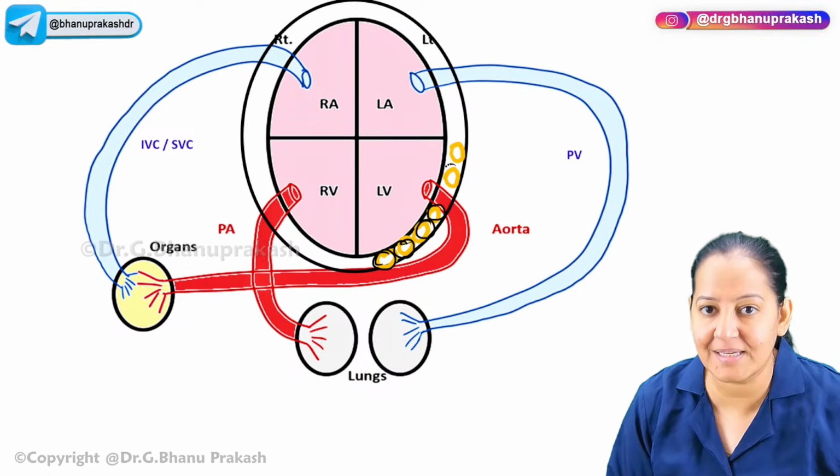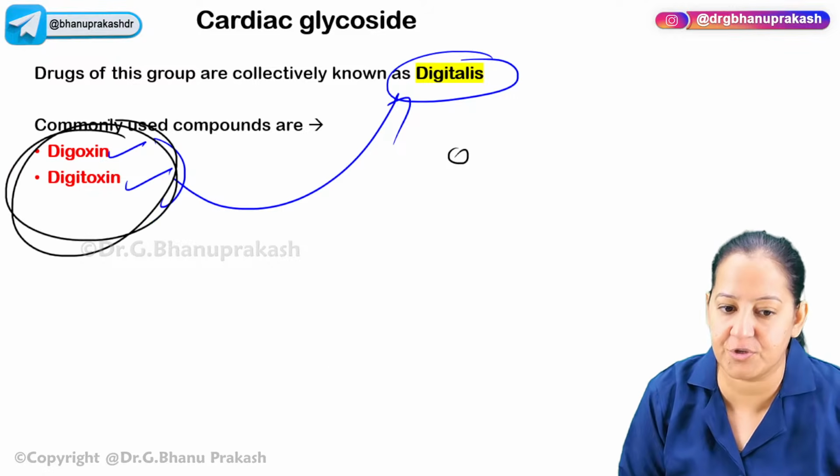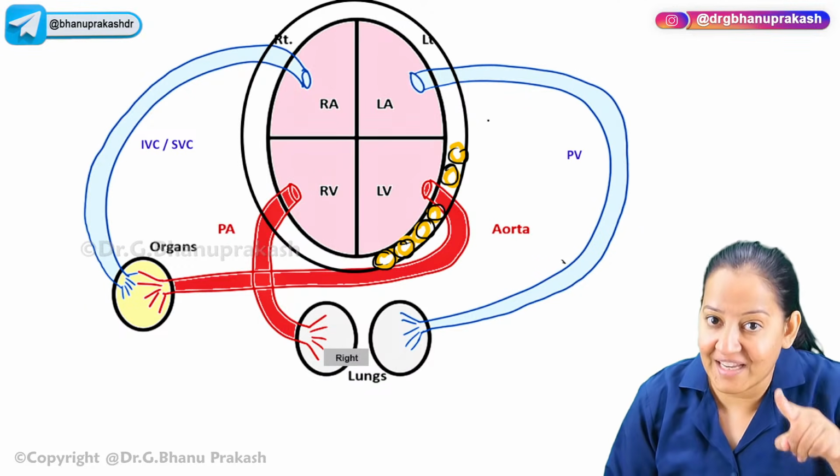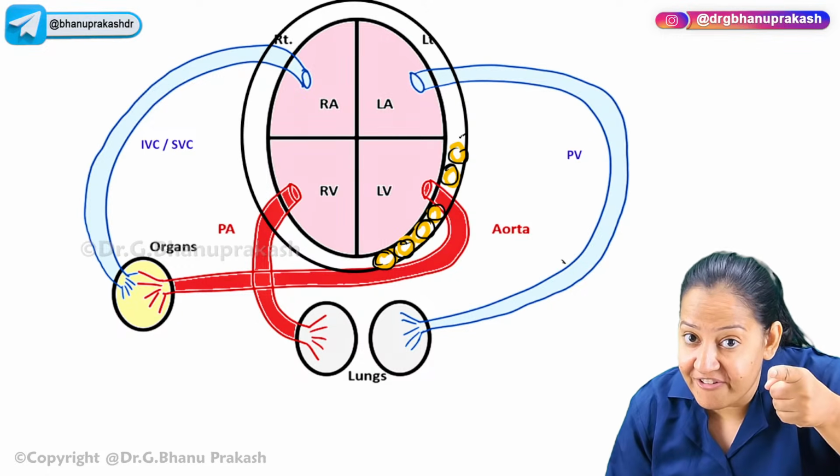So this is the site of action where digoxin and digitoxin will act. Digoxin and digitoxin, I mean digitalis, both of them act on these yellow cells on the left ventricle. Can you see these cells?